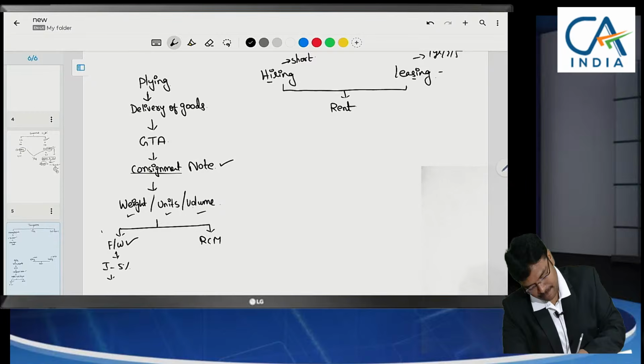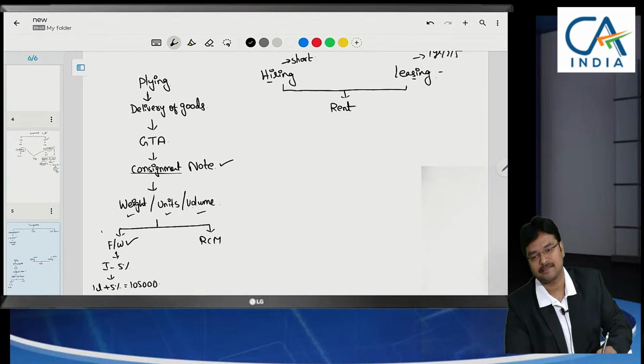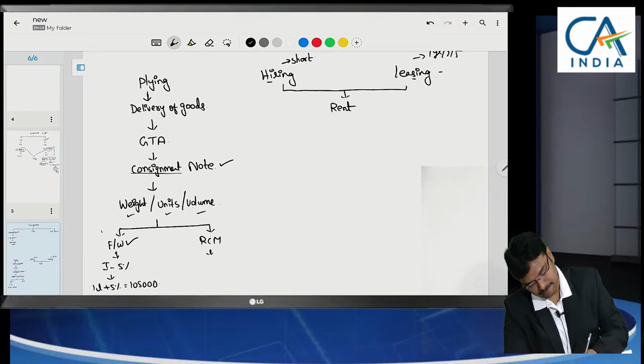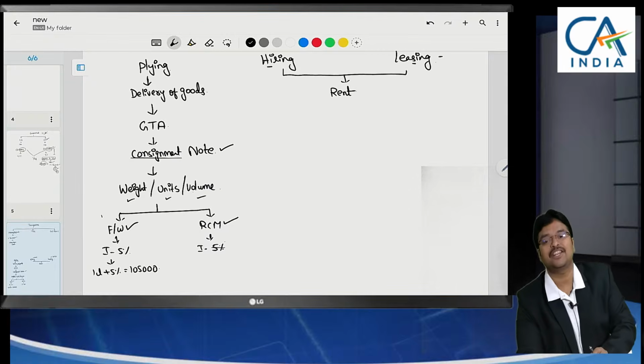Let me take an example: freight of 1 lakh plus 5% GST, so 1,05,000 will be the invoice value, with 5,000 as GST. Now, if the invoice value does not include the GST amount, that means he is opting to pay tax under reverse charge mechanism.